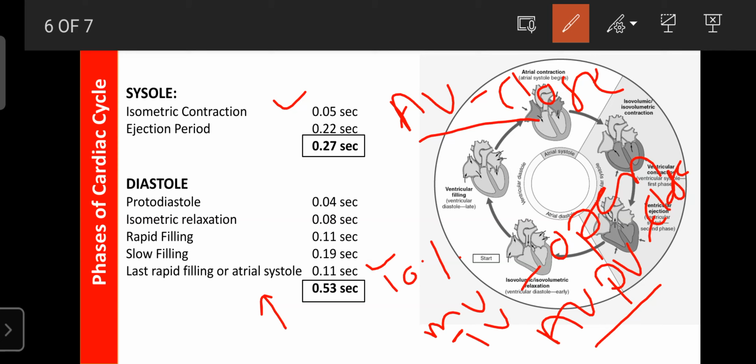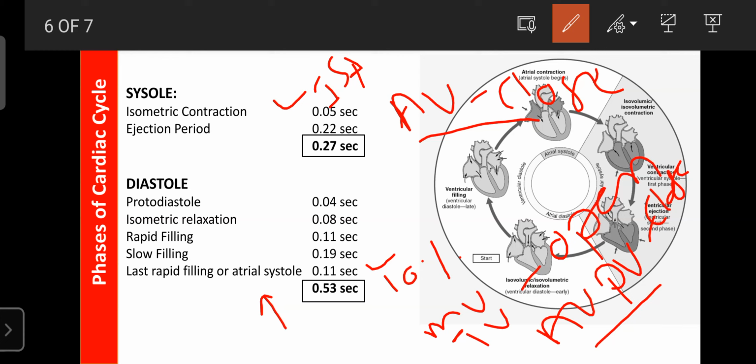So due to closing of the tricuspid valve as well as the bicuspid valve, the first heart sound is produced, that is the lub. The first heart sound in your heart is produced due to closing of the tricuspid valve and bicuspid valve due to the increase in pressure in the ventricles.